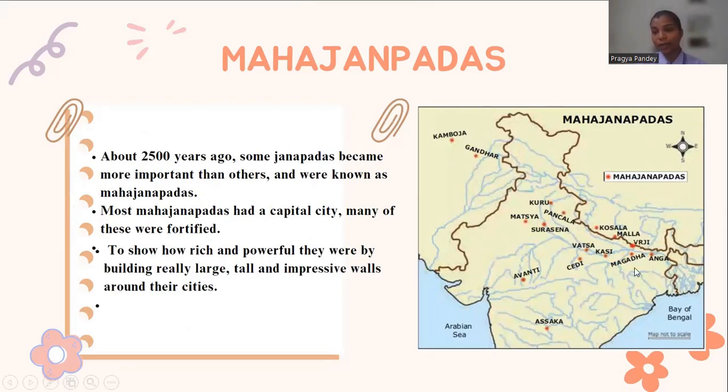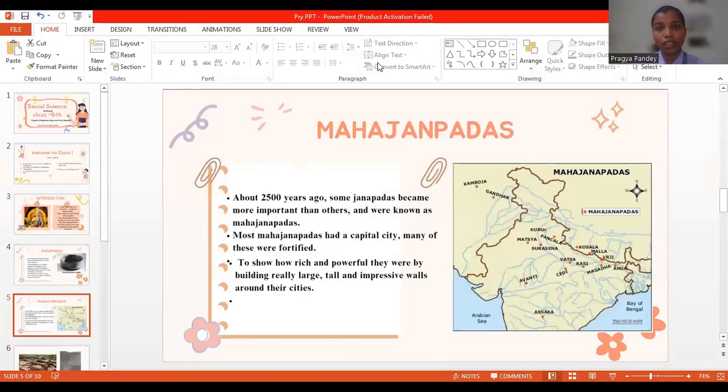As you all can see Magadh in this map. So Magadh was one of the very important Mahajanpads of that period of time, and Ashoka was the ruler of this area. This is situated in Bihar, the present Bihar. Second was Gandhara, third was Kamboja, and like this, a total of 16 Mahajanpads were present in India during that period of time.